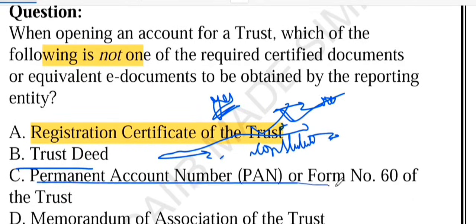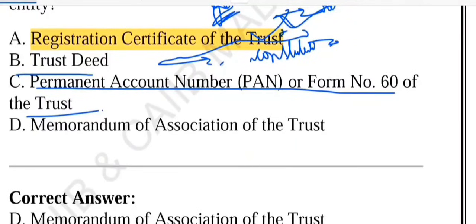The third is PAN and Form 60 of the trust. Yes, this is also required. Just like an individual, a trust also needs a tax identity. So either a PAN card or, if PAN is not available, Form 60 must be submitted. What about option D, memorandum or articles of association of the trust? This is not required.